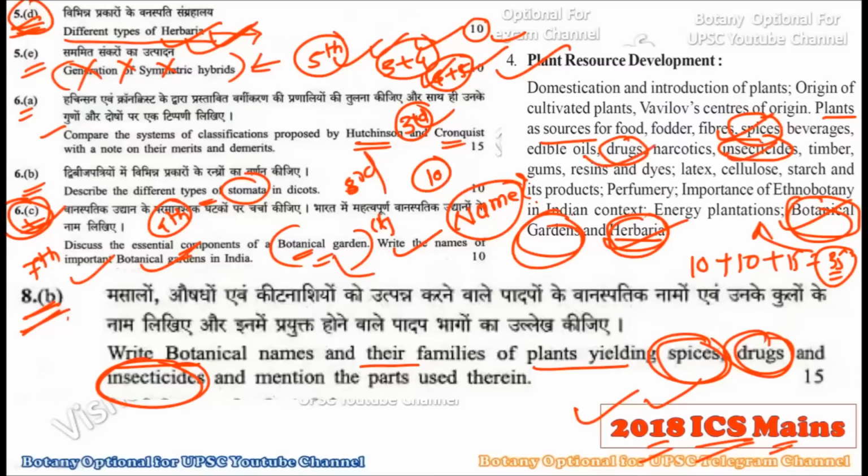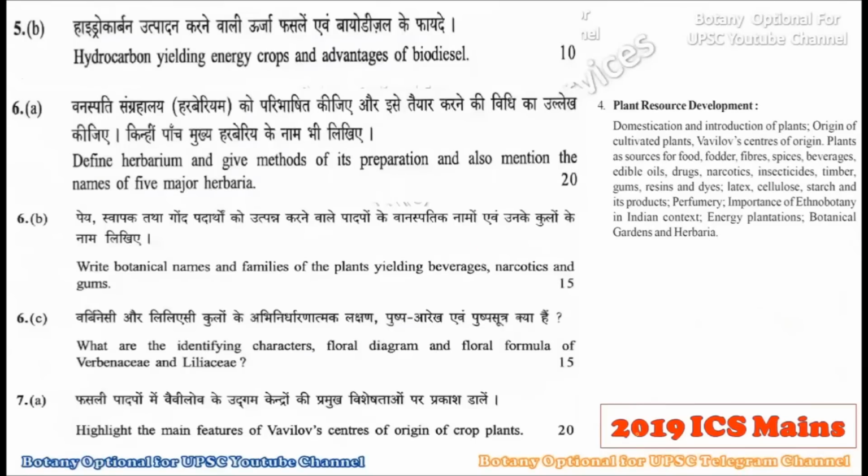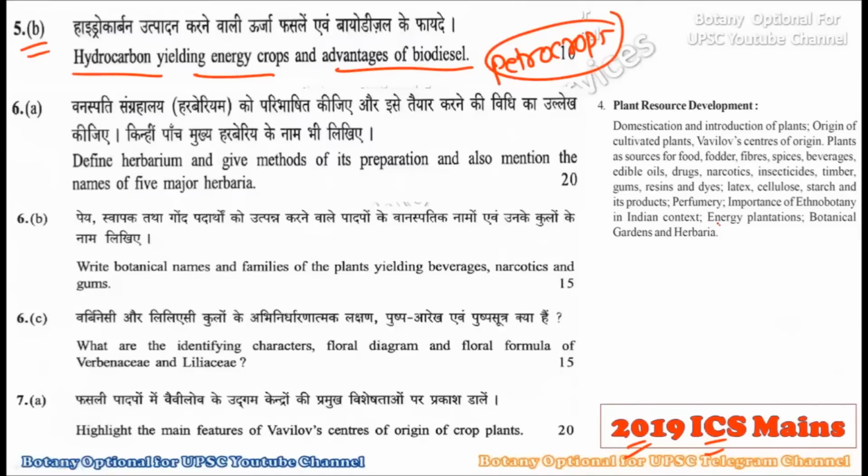These three subtopics were selected in the 2018 ICS mains. Now consider the 2019 ICS mains. In this paper, they were asking in the fifth B question about hydrocarbon yielding crops and advantages of biodiesels, that is, petro crops simply. So they were asking you regarding energy plantation. This time the energy plantation was asked in 2019.